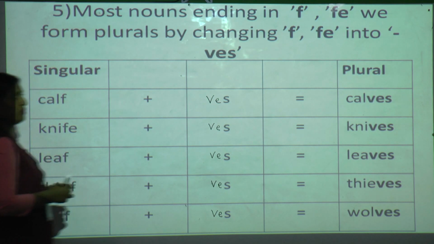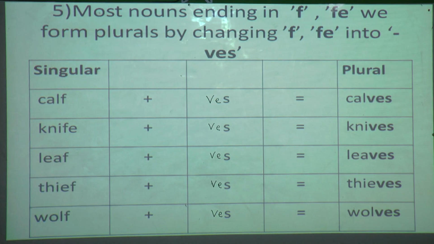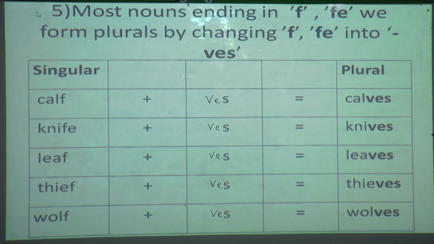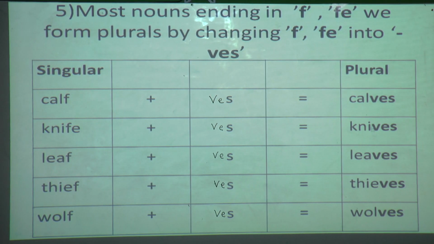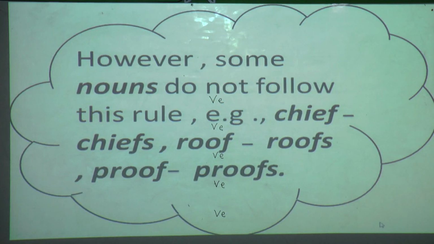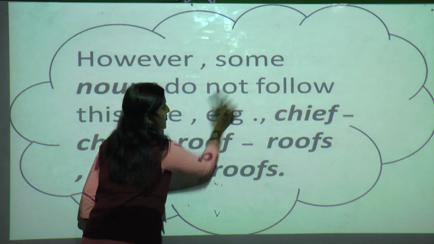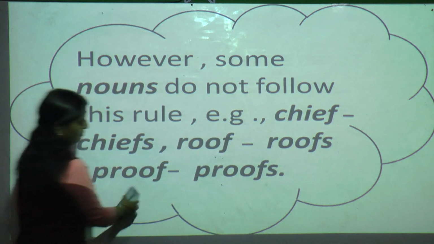So like this we are going to add VES. So calf plus VES, calves. So can you see over here students, the words end with F, FE, okay? So what is our answer? Calves, knives, leaves, thieves, wolves. But some nouns are there where we can't follow these rules. They are chief, chiefs, roof, roofs, proof, proofs.